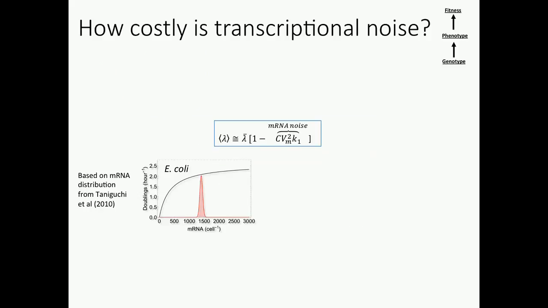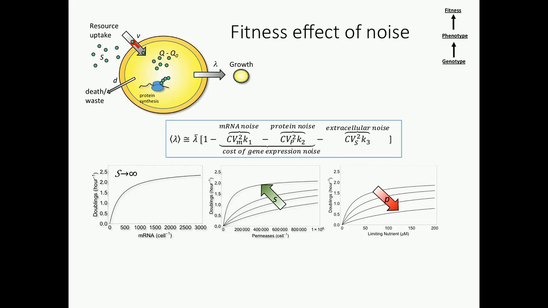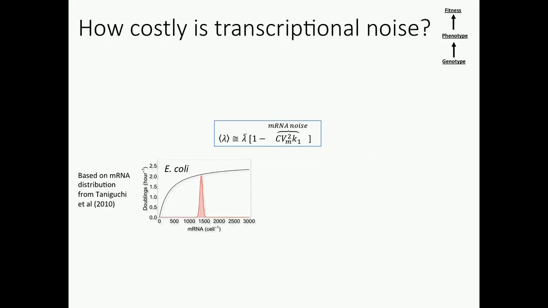Okay? All right. So one of the interesting things from this is that transcriptional noise directly reduces fitness. And this is just because the fluctuations in mRNA reduce the translation rate, which is sort of an interesting thing. And since this is well characterized, the distribution, at least in E. coli, we can actually make predictions about the cost of this and the strength of selection for noise amelioration. So this is the translation rate with infinite extracellular resources parameterized for E. coli, and this is the mRNA distribution from Taniguchi et al.